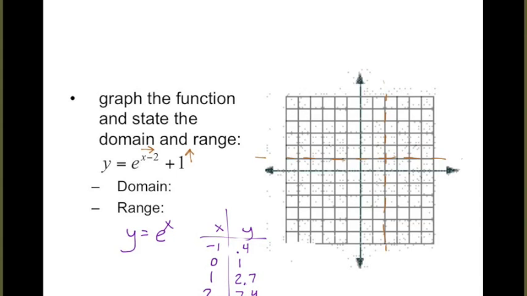So we're going to plot these, but since we were plugging them into an altered equation, not the original equation, we need to plug them into the altered axes, or where we recentered our graph. So from where those new axes meet, or the dotted lines, we're going to go back 1 and up 0.4, and over 0 up 1, over 1 up 2.7. I'm not going to do the 7.4. And we see a growth. We should expect a growth on this one because the exponent is positive. Okay? It was just a plain x, so it's like a positive 1x.